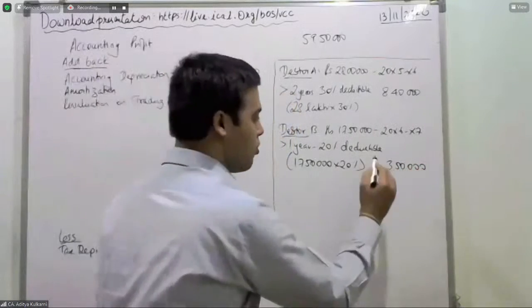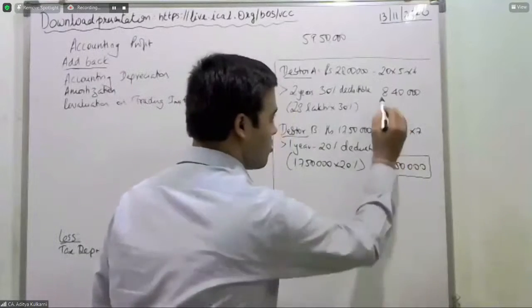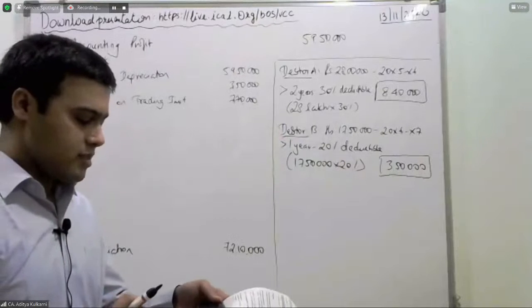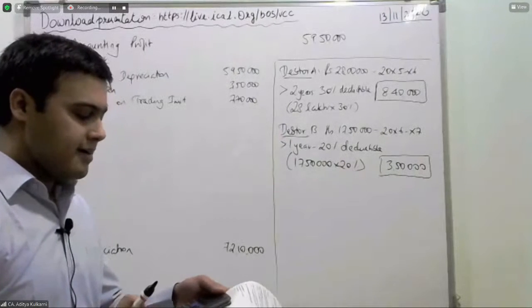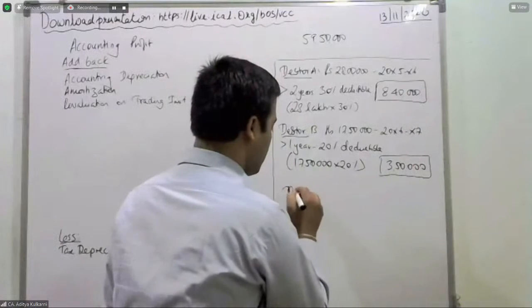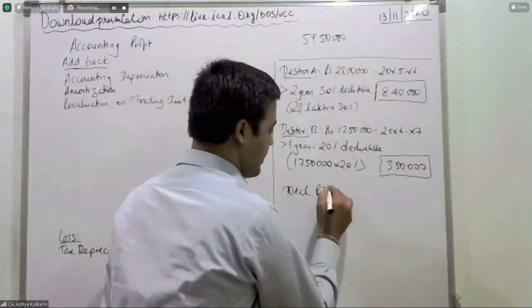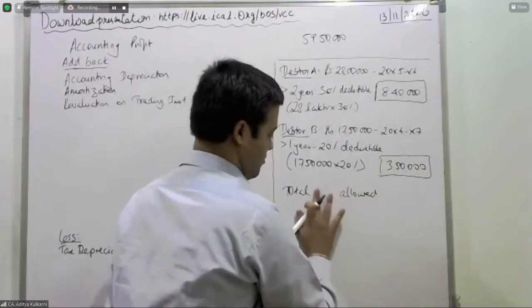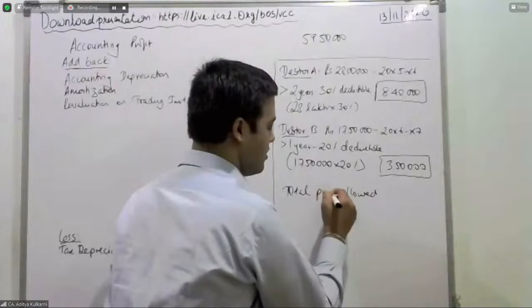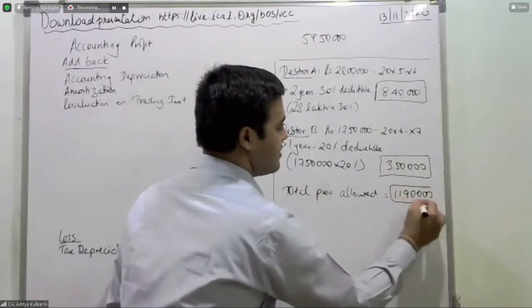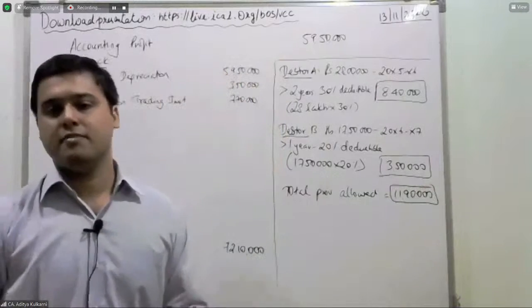So your total deduction is 8,40,000 plus 3,50,000, the total RDD reserve allowed, or total provision allowed, is 11,90,000. This is your deductible item.